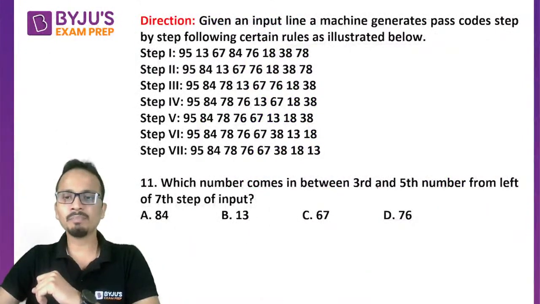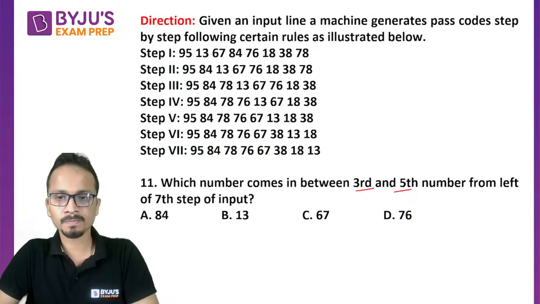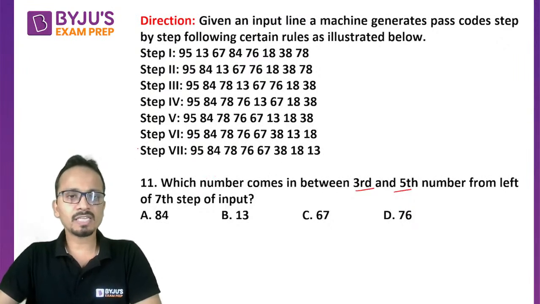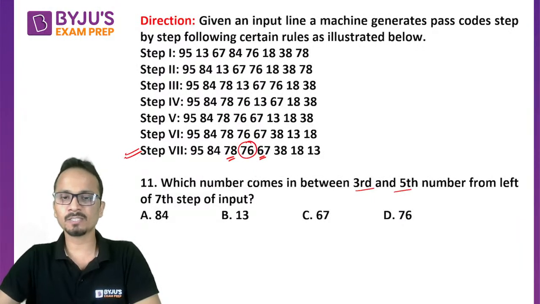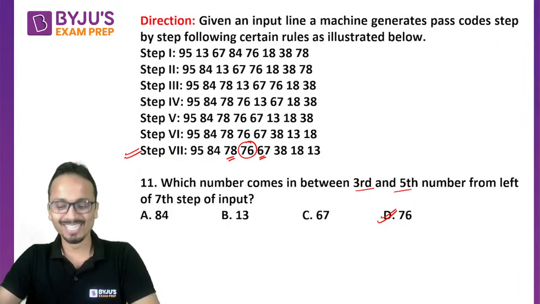Which number comes in between the 3rd and 5th number from left of the 7th step in this sequence? So this is the 7th step, and between the 3rd and 5th number, I have 76. So the correct answer for this one will be option D. Yes, this one is easy. These are silly questions, this set.